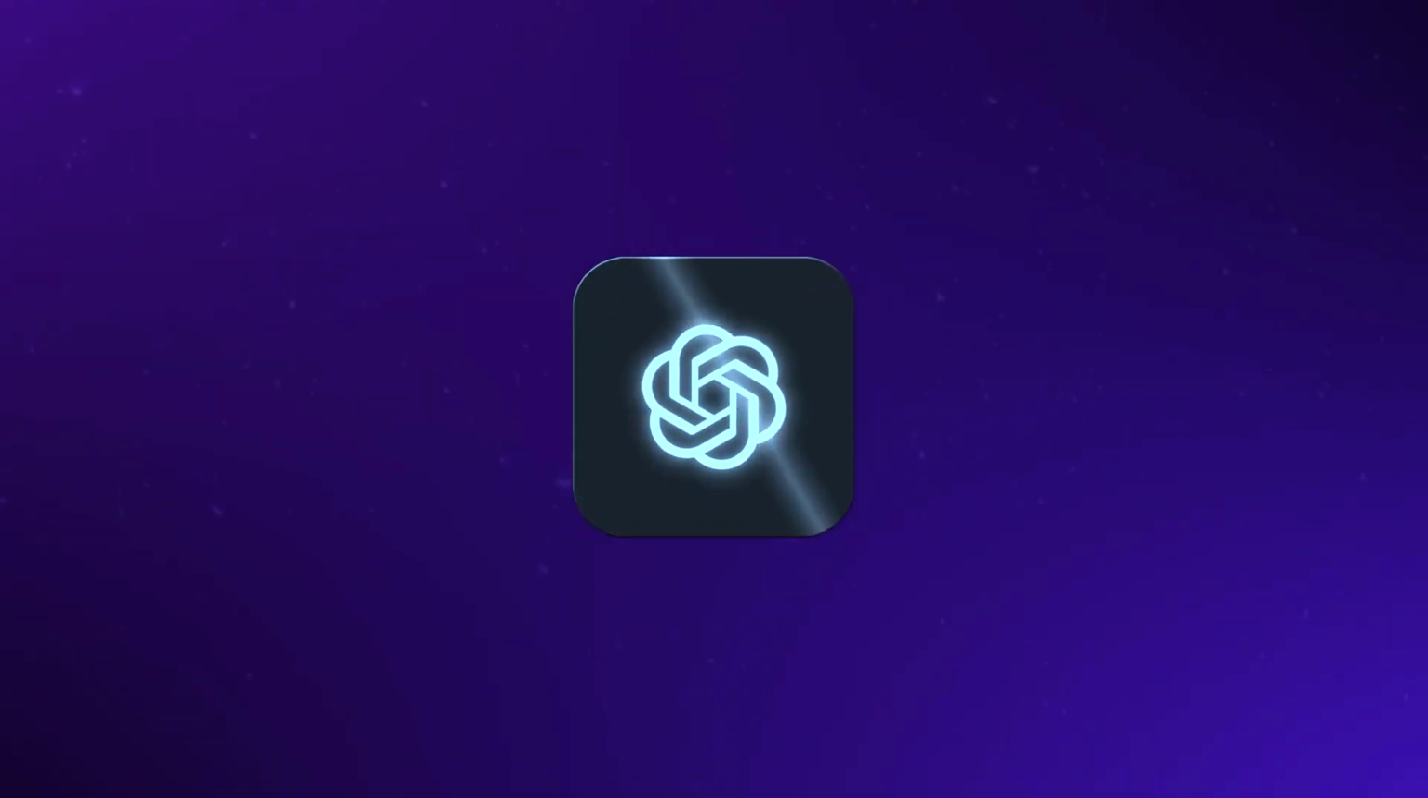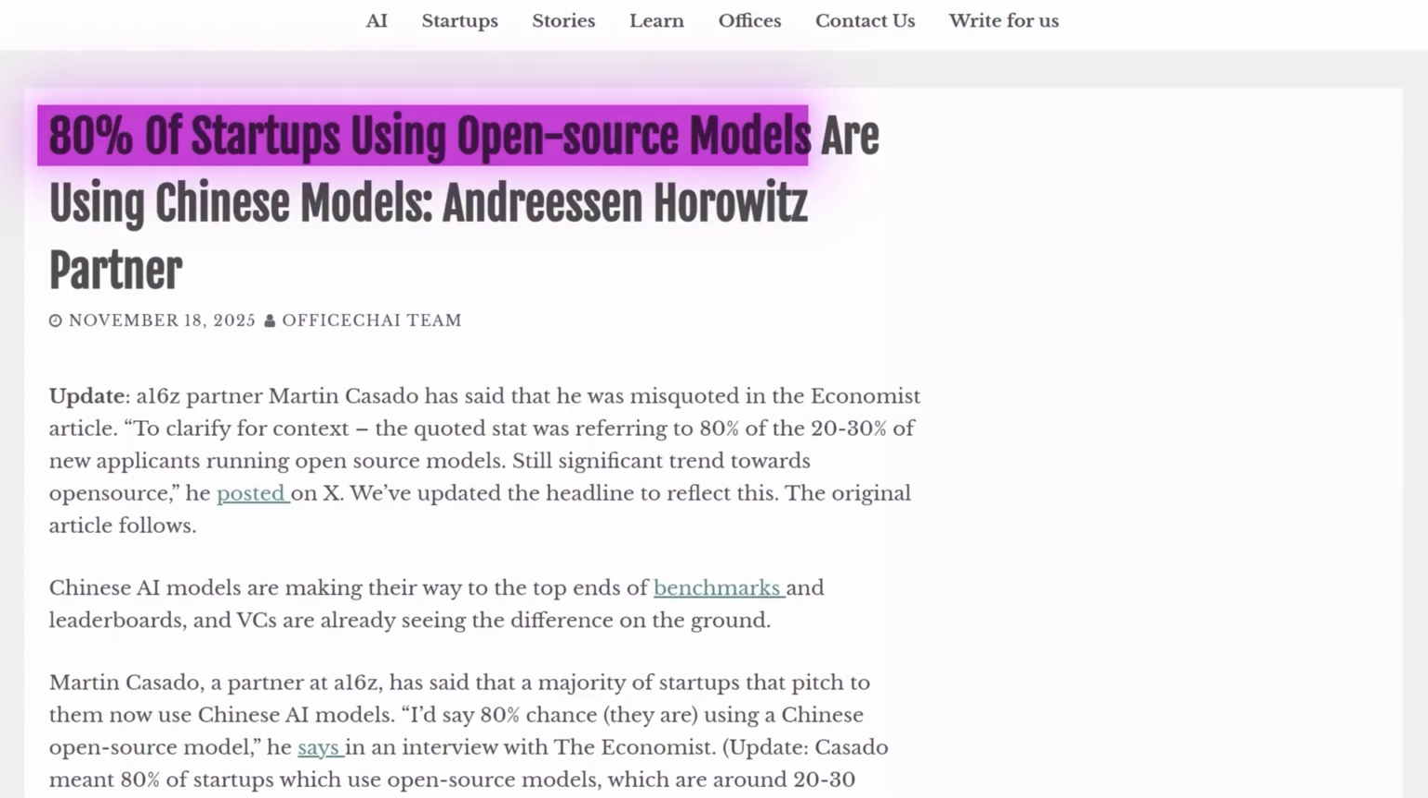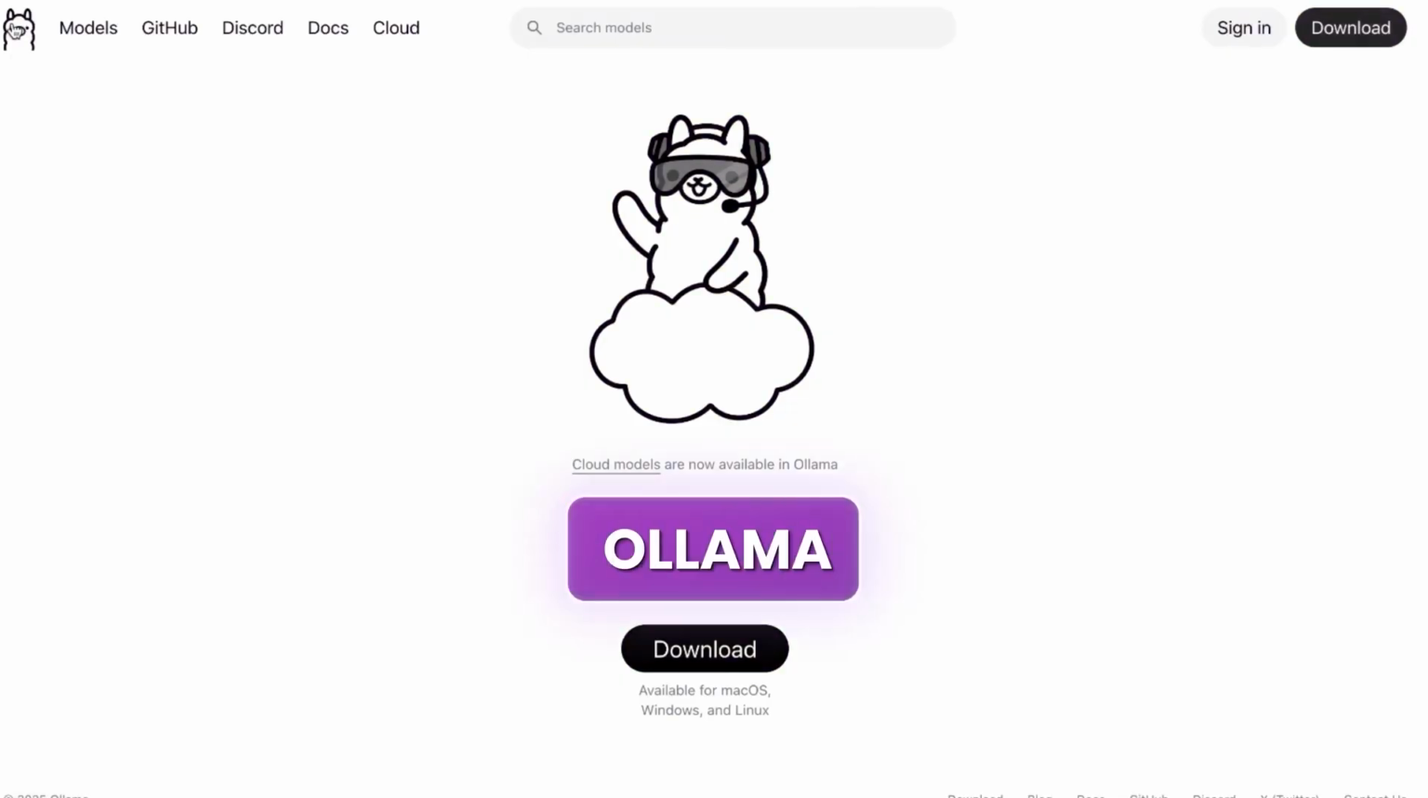Now, for the average user, ChatGPT is still easier, which is completely understandable. But the market is moving. A recent report showed that over 80% of new AI startups are now building on open source foundations. They are choosing speed and control over brand names. And you don't need a supercomputer to try this. You can run models like Llama, DeepSeek, or Qwen right on your laptop today using a free tool called Alma. It makes running a local AI as easy as downloading an app.